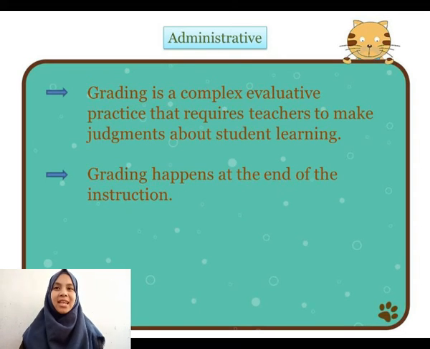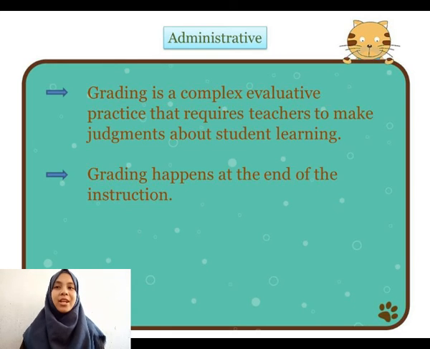And grading is one of the most high-stakes classroom assessment practices, with significant consequences for a student's self-perception, motivation for learning, the prioritization of curriculum expectations, parental expectations, and social relationships.